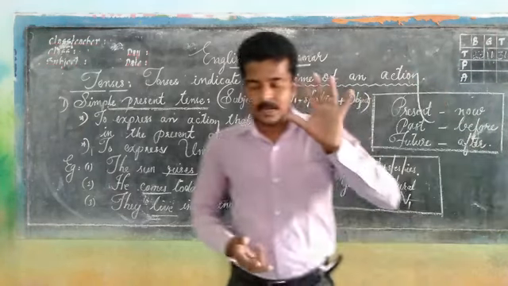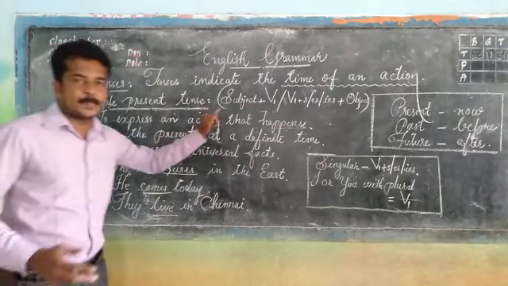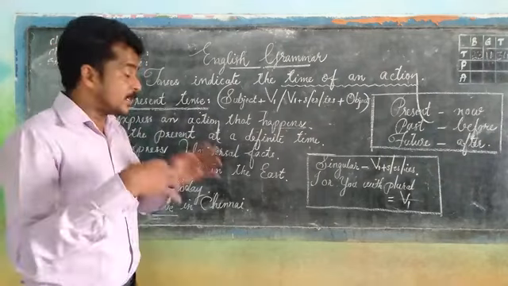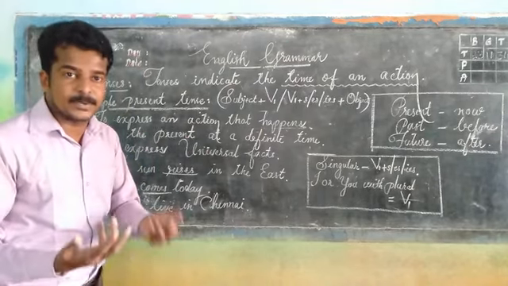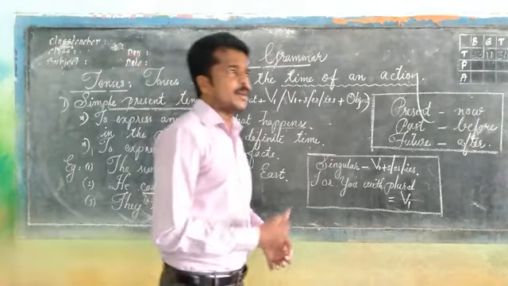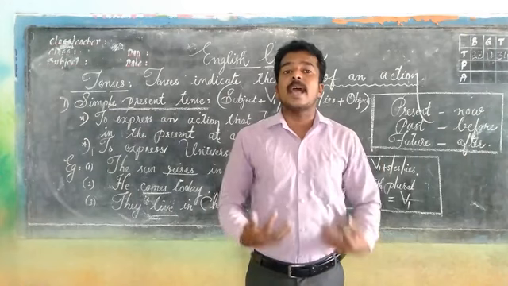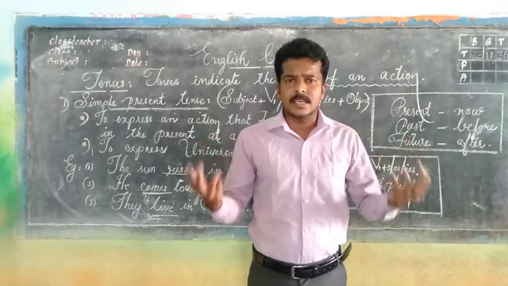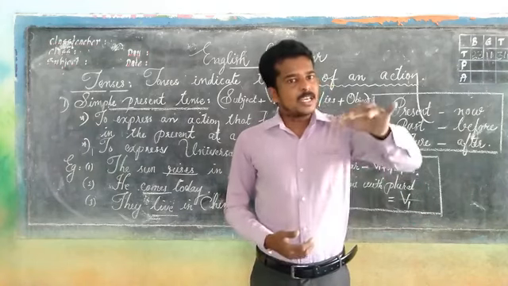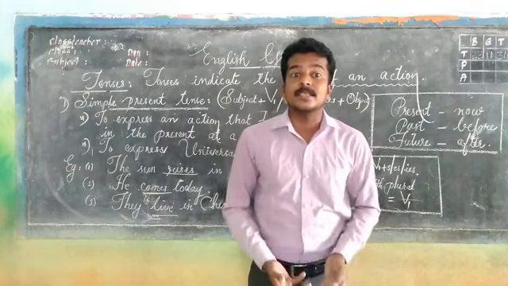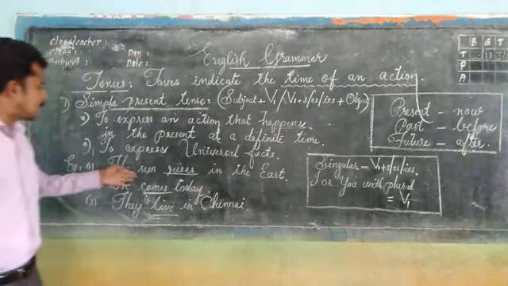I repeat once, listen. In order to express an action that happens in the present at a definite time, and at the same time to express universal facts, we use simple present tense. And one of Newton's laws: for every action, there is an equal and opposite reaction. That sentence is expressed in simple present tense. The verb is, actually, is a helping verb, but in that sentence it is the main verb. Hope you understand.